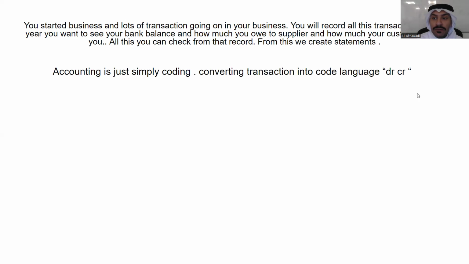Now, if you have studied accounting in school or university, I just want you to forget what you have studied, because now we want to learn it as ACCA wants us to understand, okay? So we will see accounting as coding, as a process with procedures or steps that we will follow as they are, okay? So accounting is just simple coding, converting transactions into code language. Our code language will basically be debit, credit, okay?